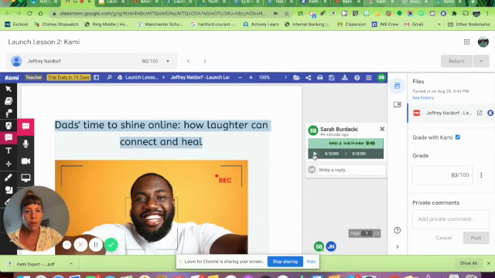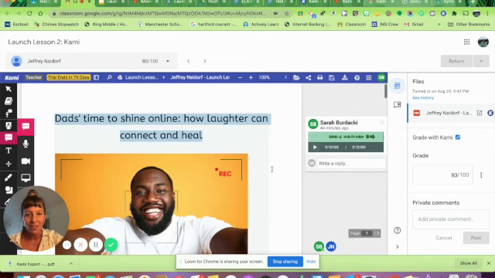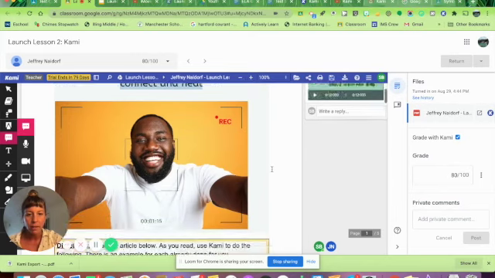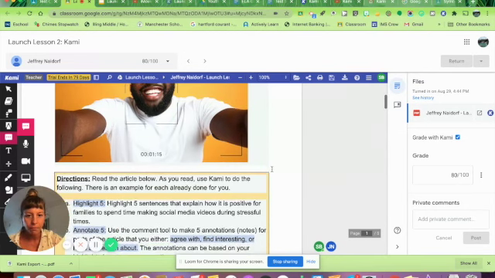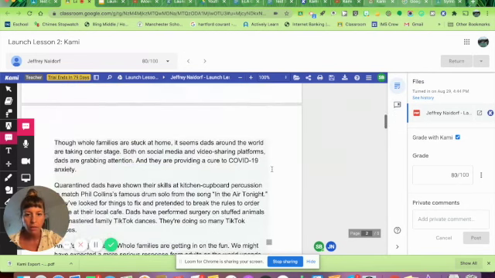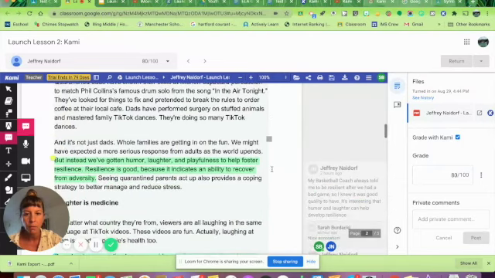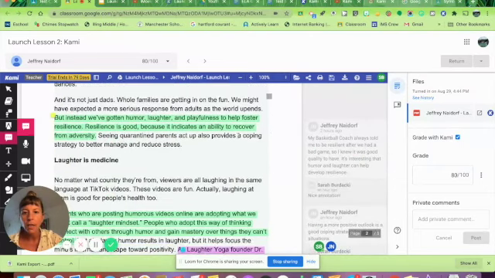Okay, so that was my comment for this student's entire piece. And now we're going to go into the details of why I gave that feedback. Your teachers might give you audio comments and they might not, but I wanted you to know how to do it. So we have got the first annotation.